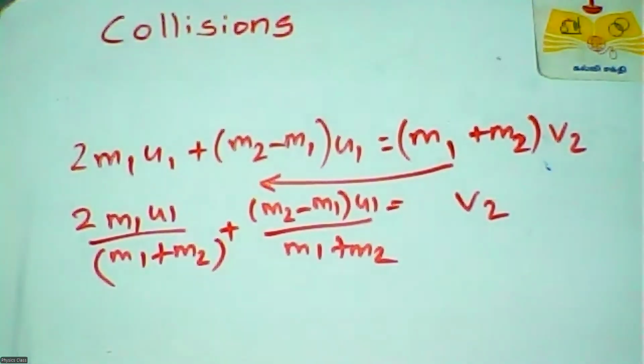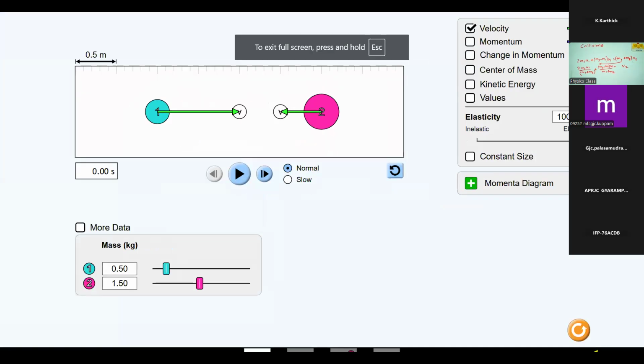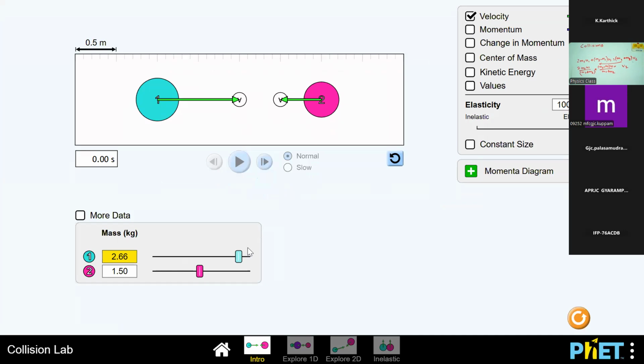Right, so I will show you one simulation regarding collision. In this you can see two objects here.